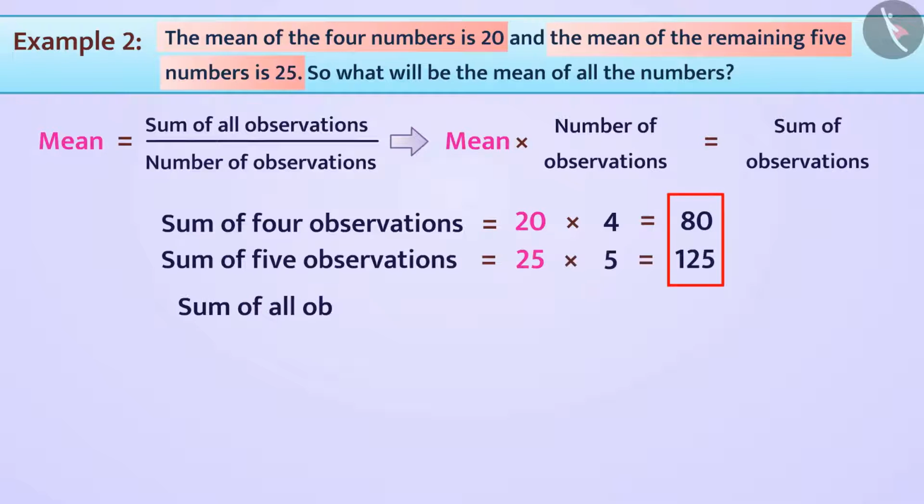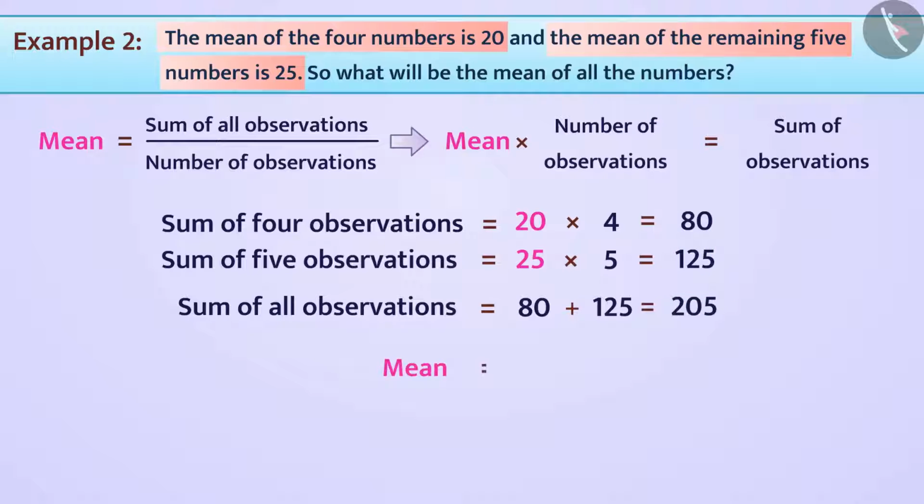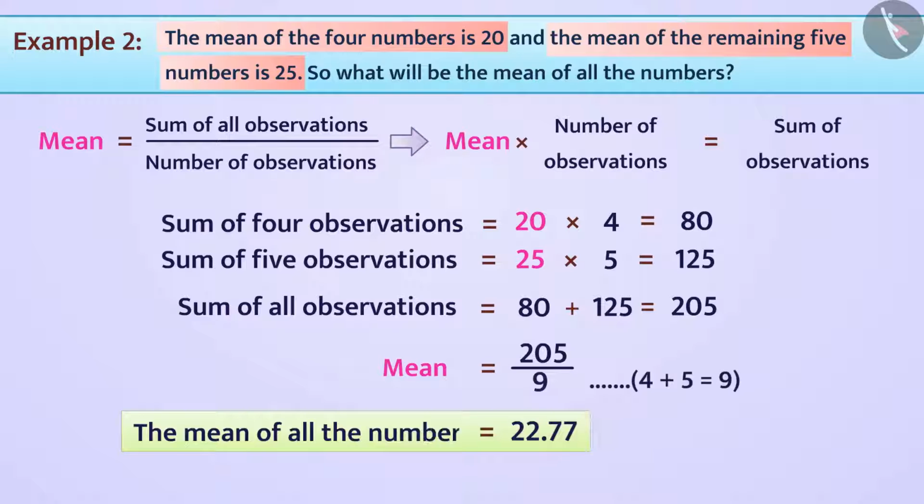Therefore, the sum of all observations, 4 plus 5 is equal to 9, will be 80 plus 125 is equal to 205. Now the mean will be derived as mean is equal to sum of all observations divided by number of observations. 205 divided by 9 is equal to 22.77.